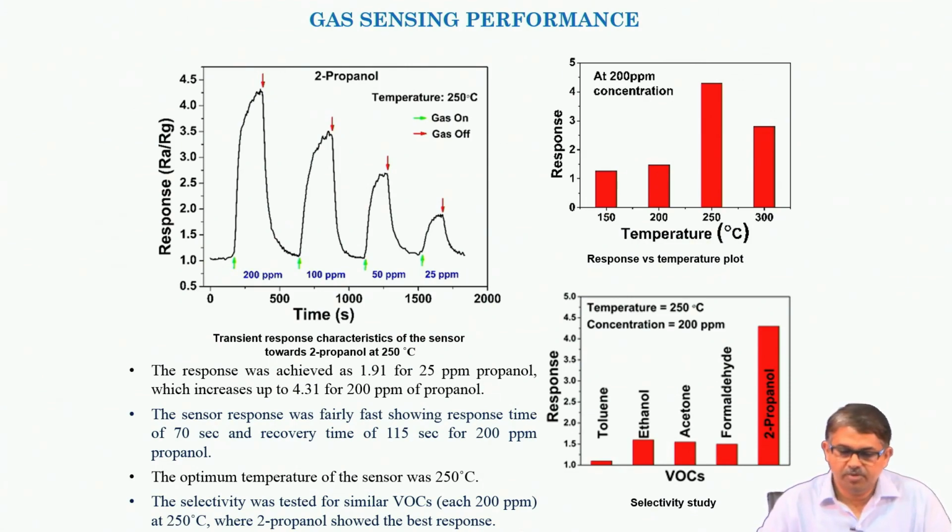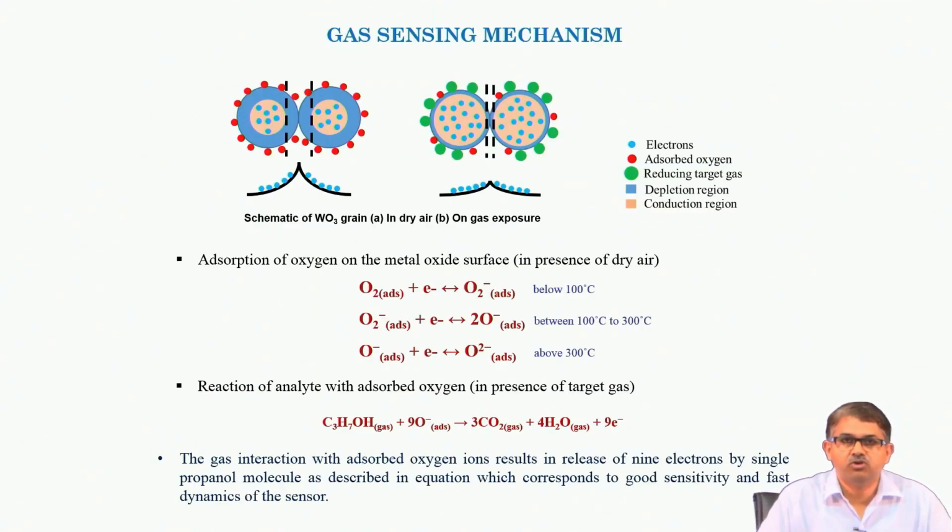But before going into that, I would like to describe the sensing mechanism. We all know that in presence of air, metal oxides become highly resistive because the oxygen in the air traps or extracts the electrons and forms oxygen adsorbates. So, now when a reducing gas comes in contact with the sensing layer, in fact in contact with these oxygen adsorbates, they basically release electrons. So, electrons will go back to the sensing layer, reducing the resistance. So, that is basically the standard metal oxide mechanism, how it is sensing the gas.